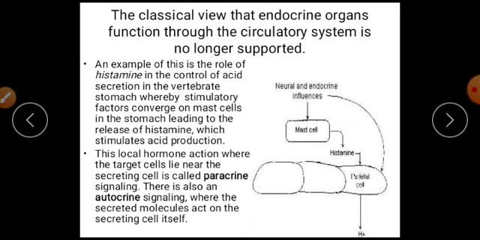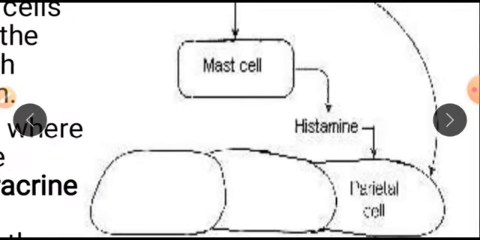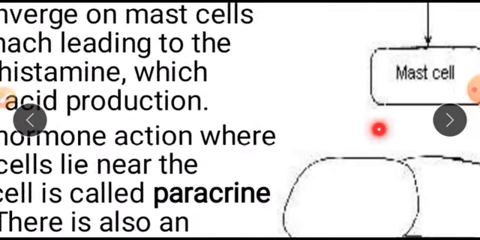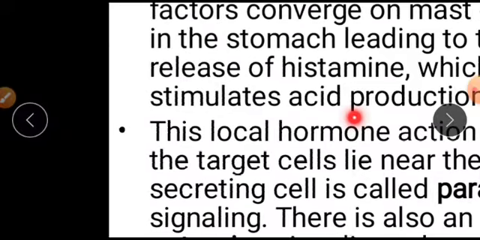So here we are going to see from the diagonal cell or from the mast cell, where we find what we call a neuroendocrine influence, and those mast cells are likely to secrete what we call histamine, and histamine is transported to the peripheral, the parietal cell. So here, as you see,